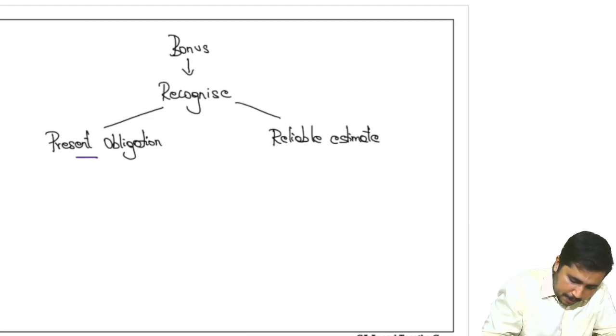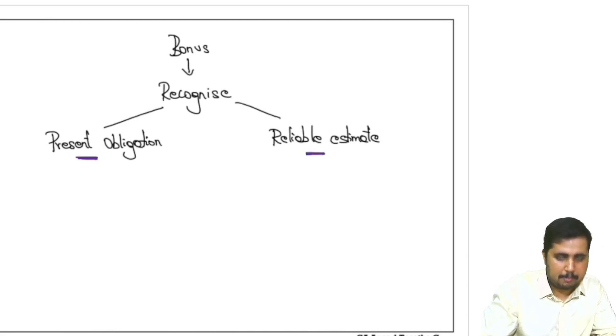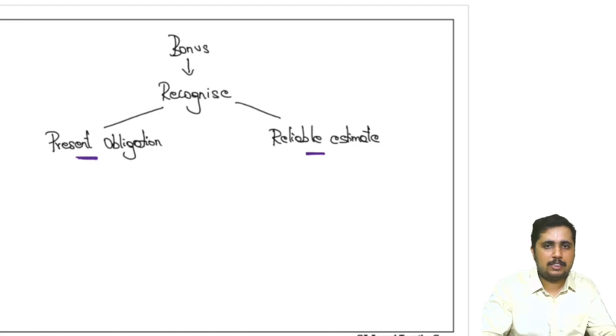One, there is a present obligation, which basically means that the company has achieved the desired profit. And two, there is a reliable estimate. They normally have a formula to do so.